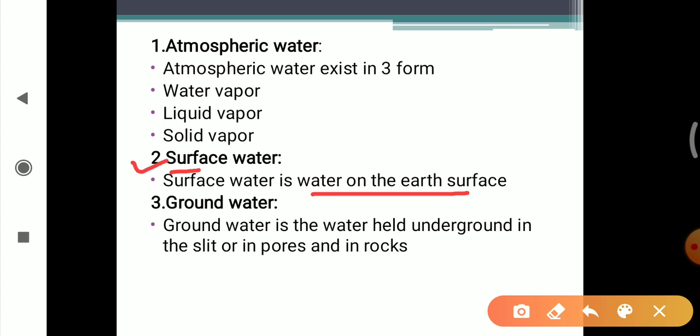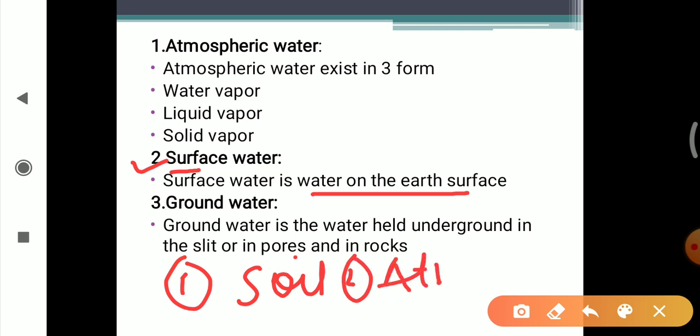And what are the sources that contaminate the surface water? First, microorganisms from the soil. As we know, there is a large diversity of microorganisms present in the soil. Due to the flow of wind and the runoff of the soil, the microflora present in the soil contaminate the surface water. This is one source. Second is the atmosphere.